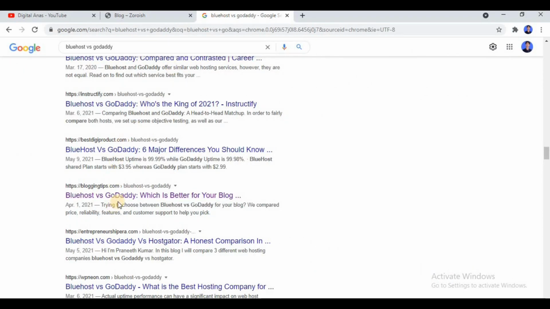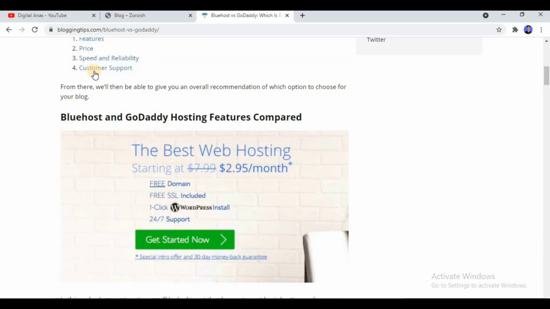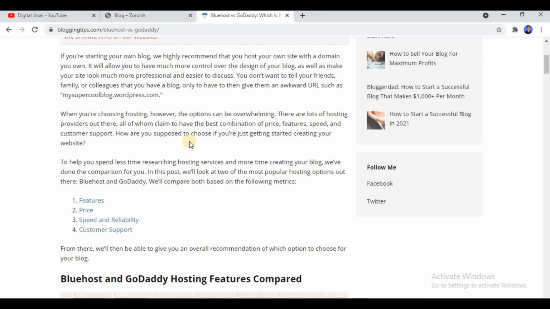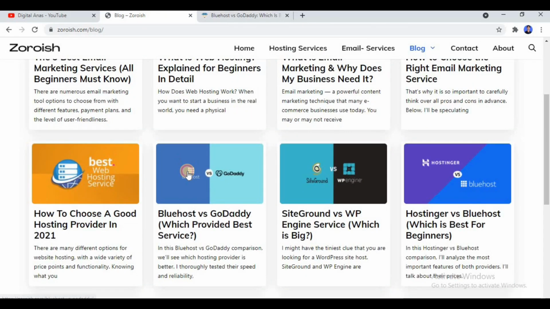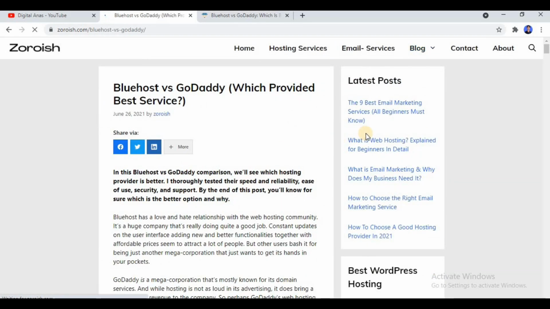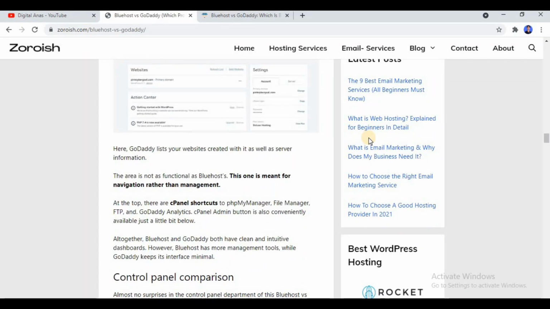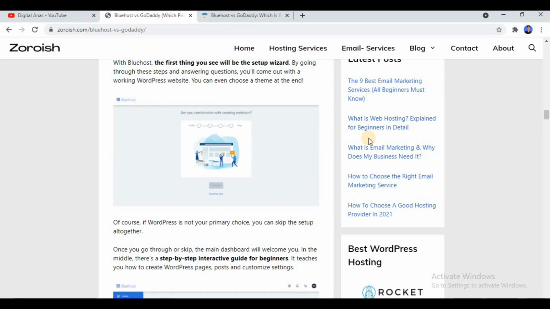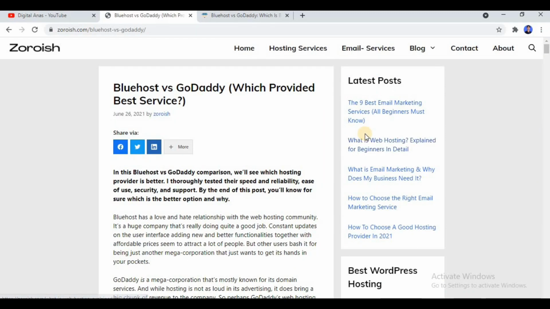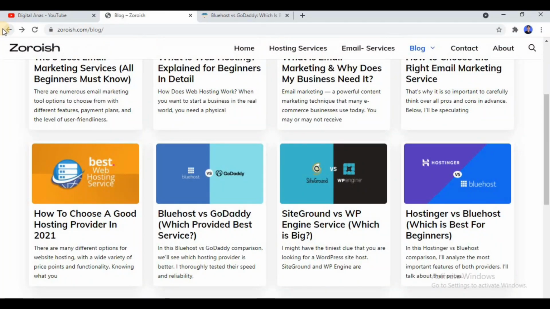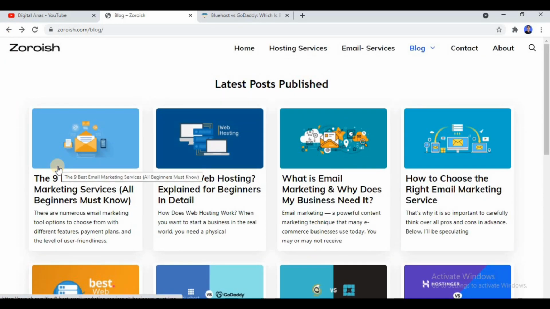As you can see, there are many links on this blog post, so you have to remove all these links before publishing it. Like, I will show you one of my blog posts. As you can see, you will not find any links here because I have removed all the links, because I don't want to rank these blog posts on Google, and they will not rank anyway because it is copied content. So my intention was not to rank on Google.